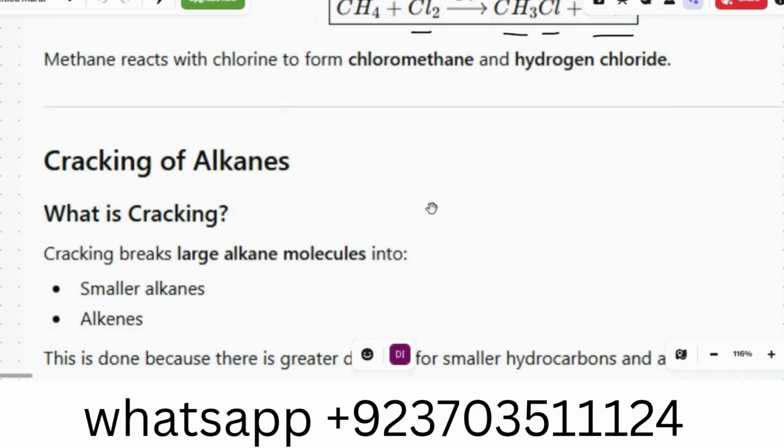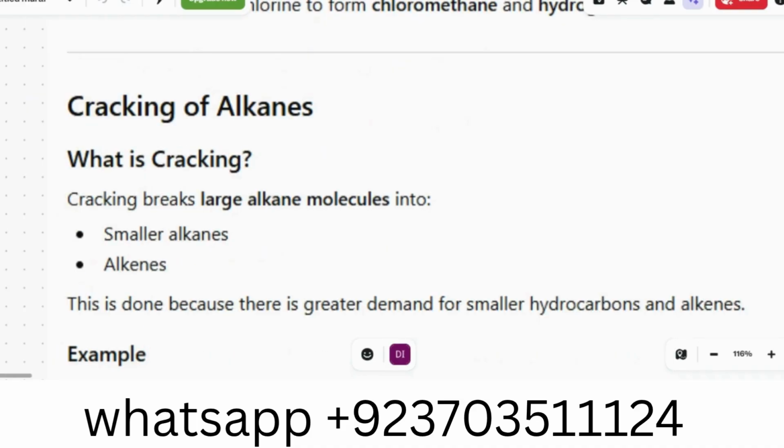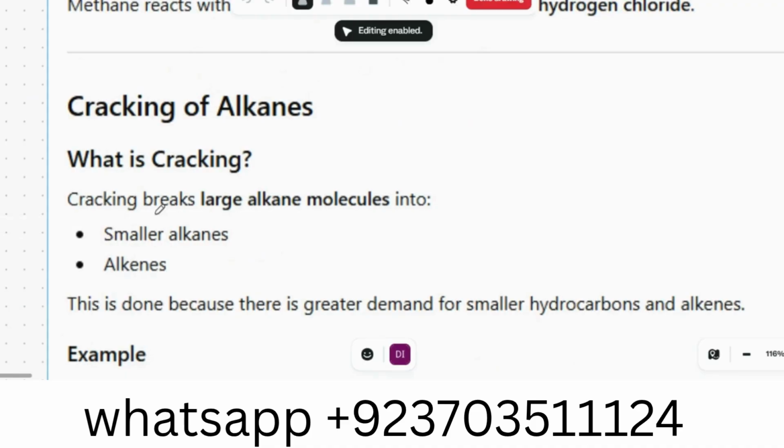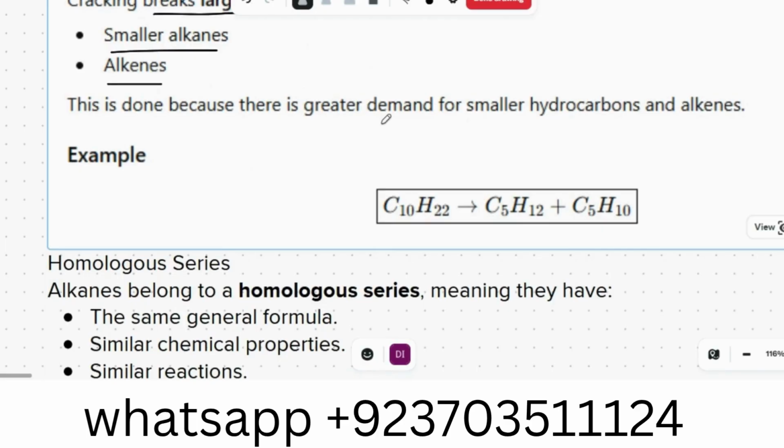Now, cracking of alkanes. What is cracking? Cracking breaks large alkane molecules into smaller alkanes and alkenes. This is done because of the greater demand for smaller hydrocarbons and alkanes. Why? Because petrol is a smaller hydrocarbon and gas is a smaller hydrocarbon.